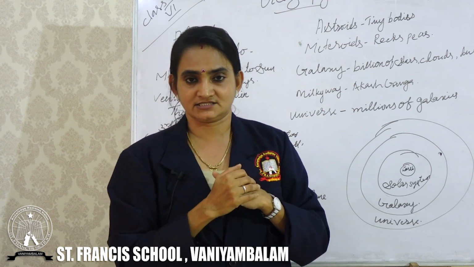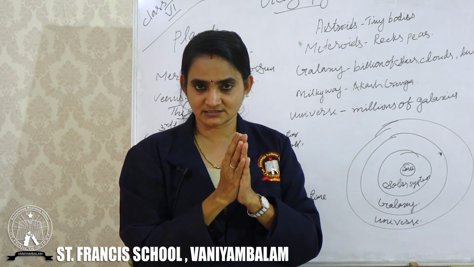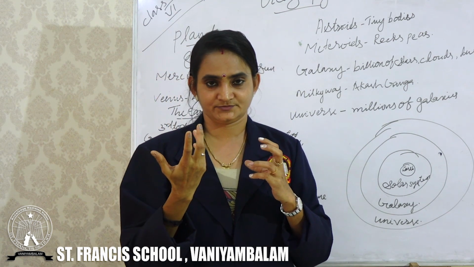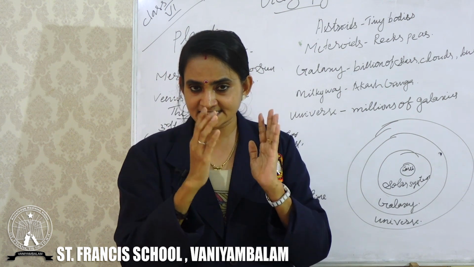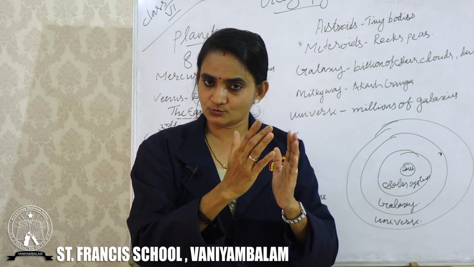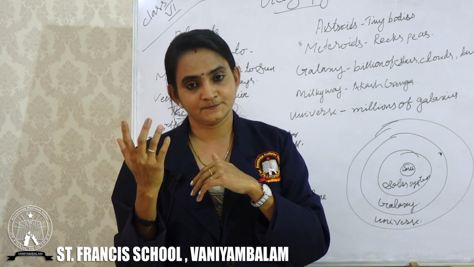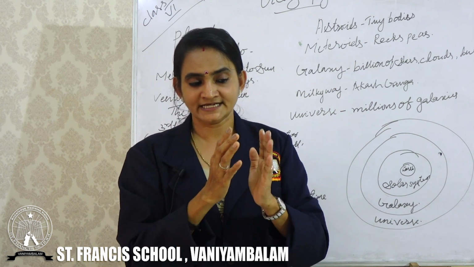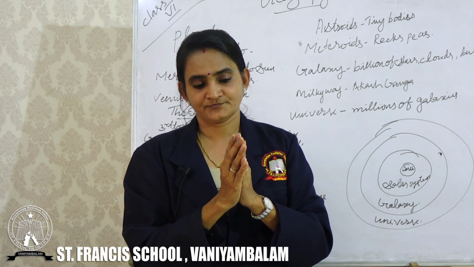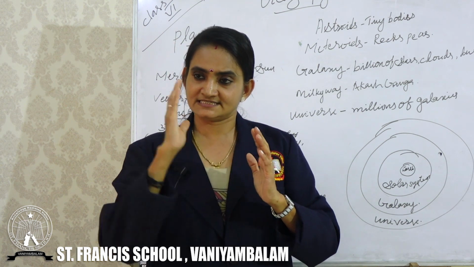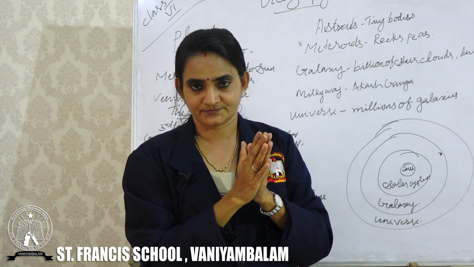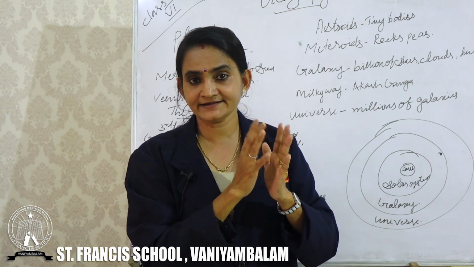So what is a satellite? Satellite means any celestial body which is surrounding a planet. Am I clear to you? Any celestial body which is surrounding a planet, that celestial body we can call what? A satellite. So the moon is a natural satellite of the Earth. Okay? So whenever this moon is surrounding the Earth, it takes 27 days. How many days? 27 days.